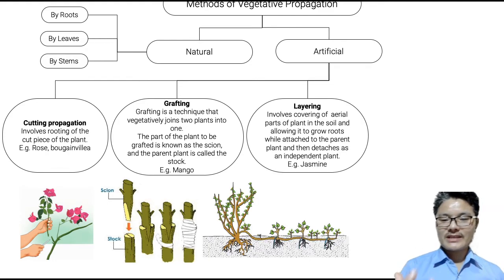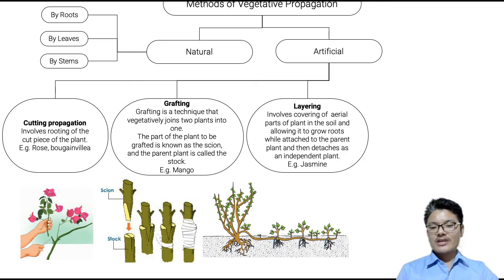Now what is layering? Layering also occurs naturally, right? In layering, the aerial part or shoot part of the plant is covered under soil, and from the under-soil portion of the aerial parts there is production of roots and new plants, and that usually occurs in jasmine. We usually reproduce jasmine by layering.